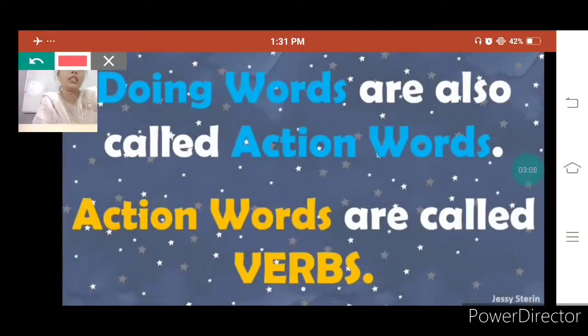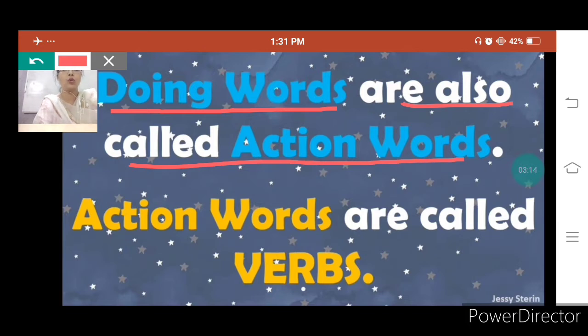Look children, here it is written, doing words are also called action words. Doing words are also known as action words. Doing words are words that tell us what a person, an animal or a thing is doing. The same meaning is of action word also.